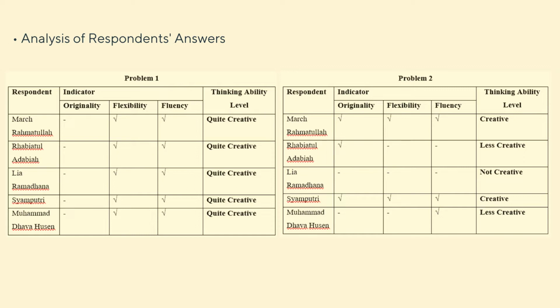And then the last respondent is Muhammad Dafa Hussein. She just fulfills one indicator, which is fluency. So the thinking ability level of Muhammad Dafa Hussein in problem 2 is less creative.